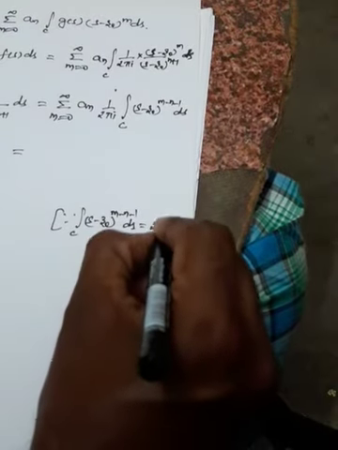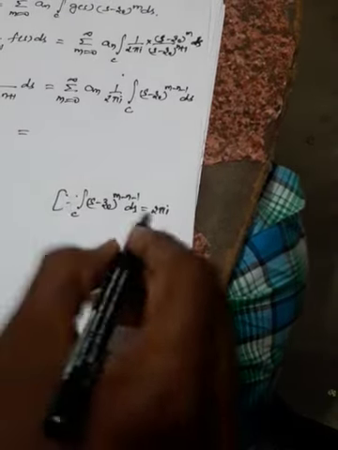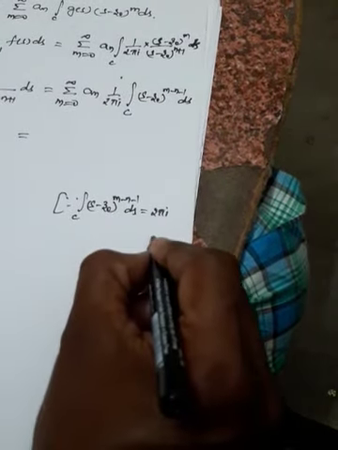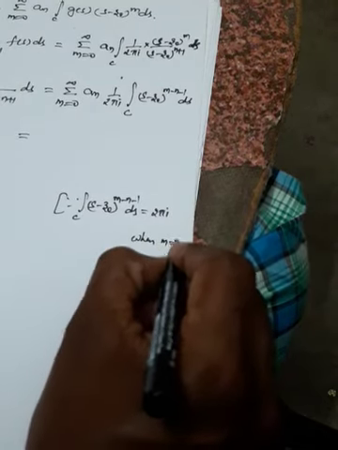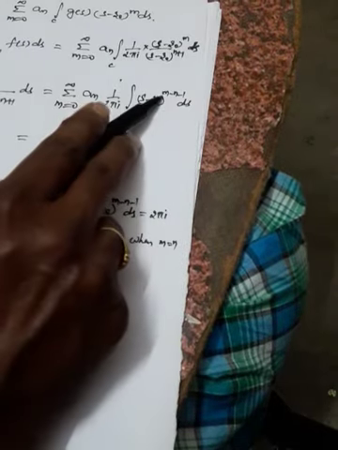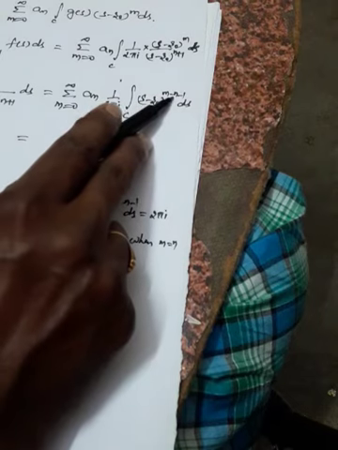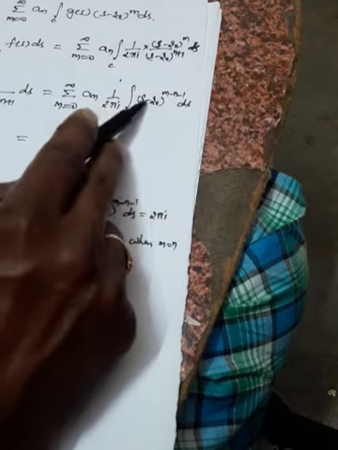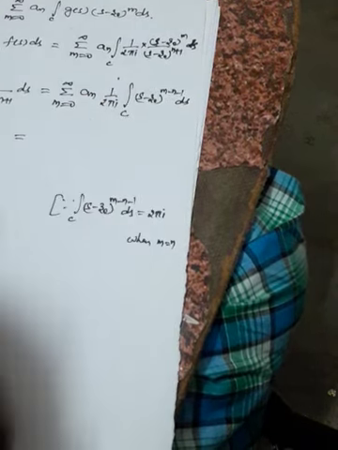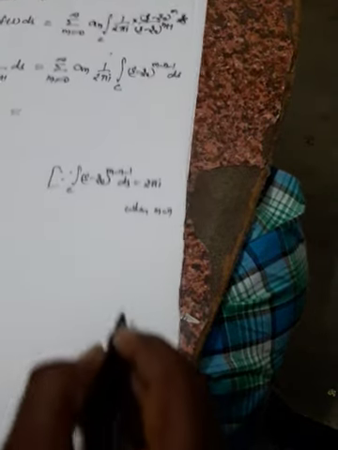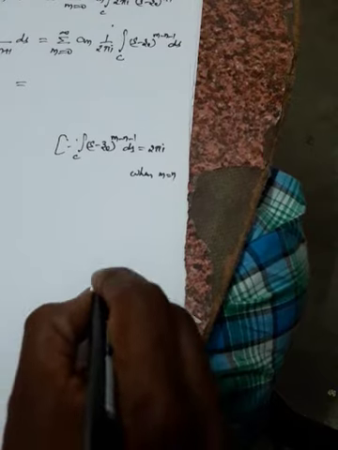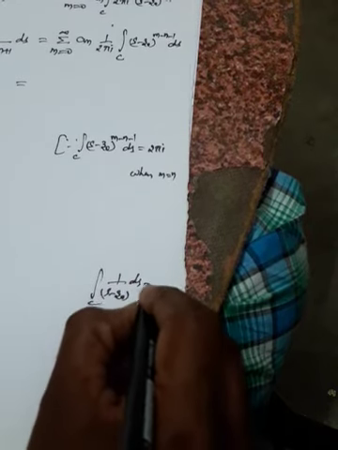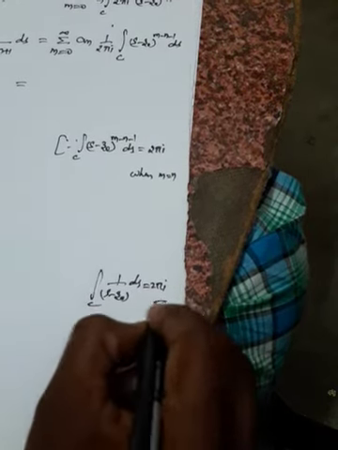2 pi I. Why is it 2 pi I? The condition for 2 pi I is when m is equal to n. So when m is equal to n, you will be getting the exponent as minus 1, that is 1 by s minus z naught. You will get the integral over c of 1 by s minus z naught ds, so that value is 2 pi I when m is equal to n.